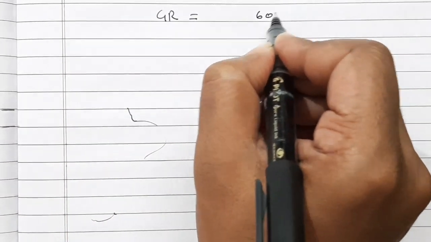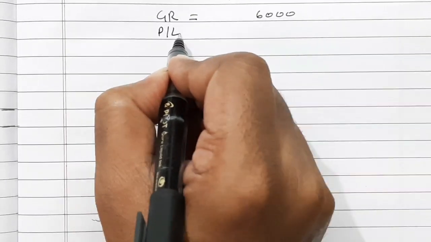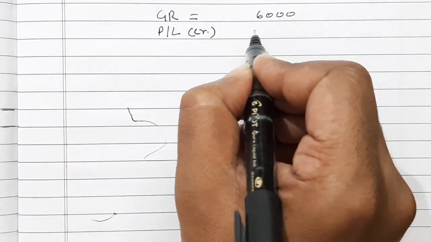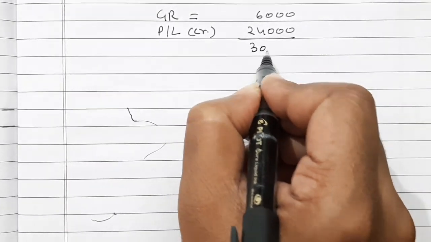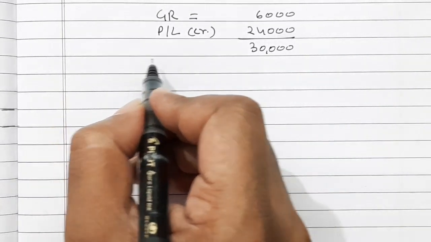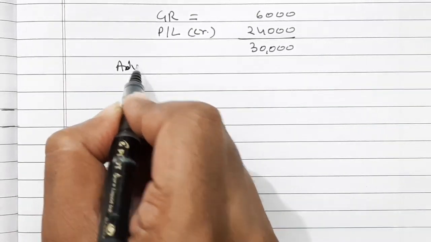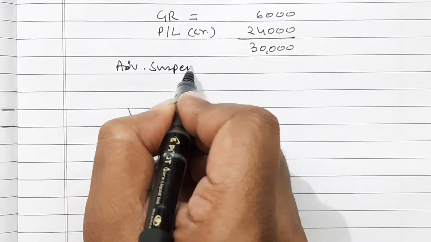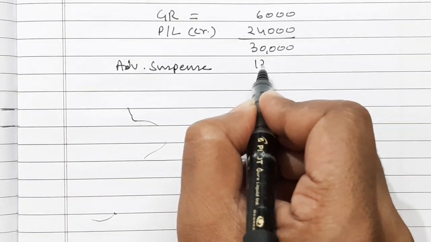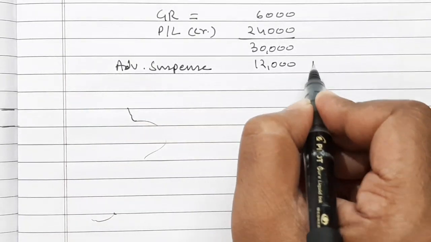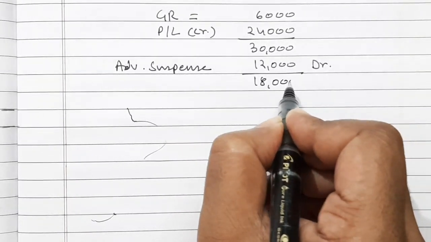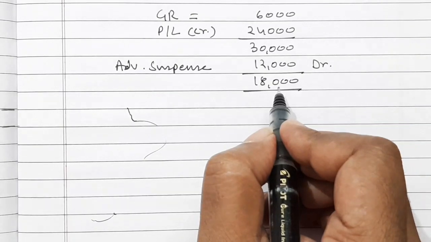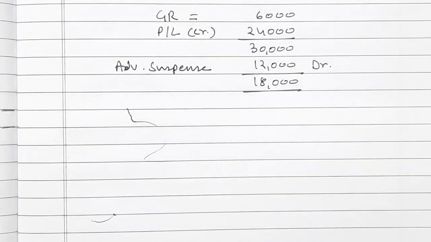So as given in the question, general reserve is equal to rupees 6,000. Then profit and loss account credit is equal to 24,000. Grand total is 30,000. Then it is saying advertisement suspense is 12,000. So advertisement suspense is always a debit balance. So if we subtract it, we will get 18,000. So we will pass journal entry for rupees 18,000.